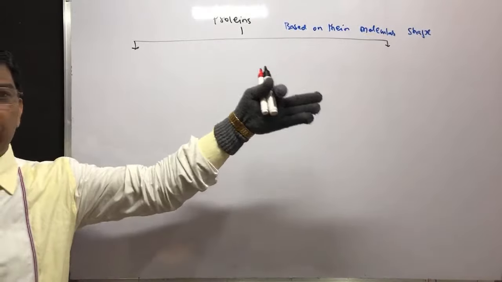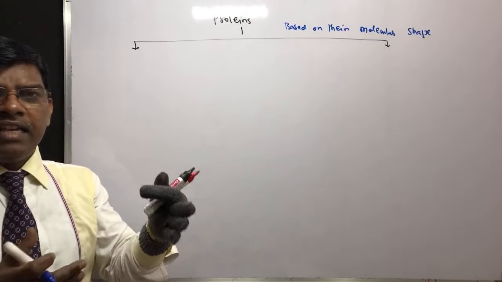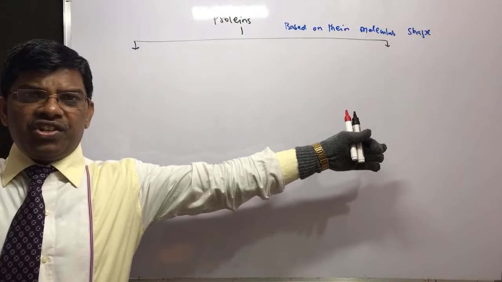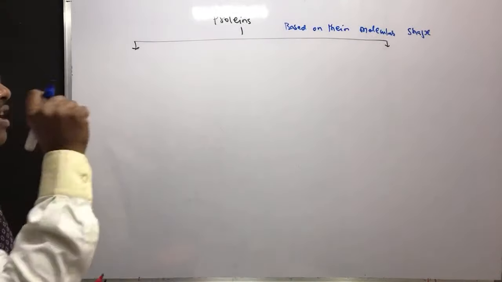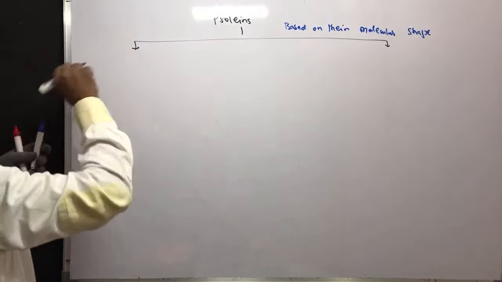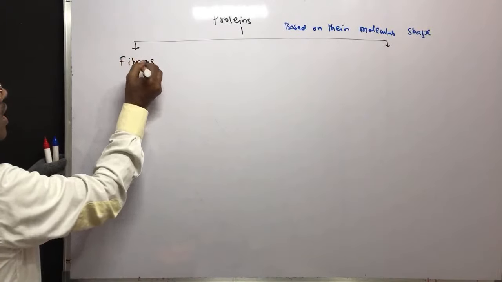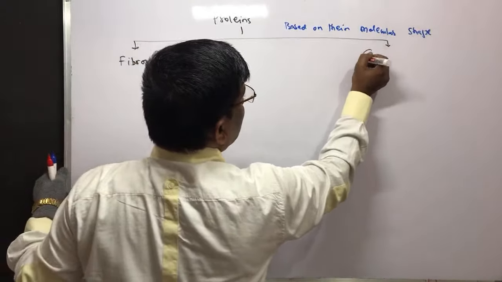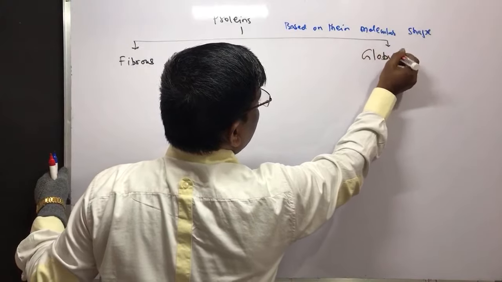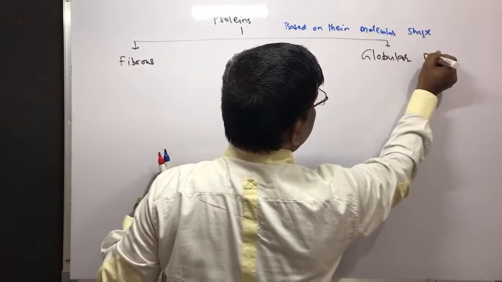Is it going to circulate around, or is it going to be a straight chain? Based on the molecular shape, these are classified into fibrous proteins and globular proteins.